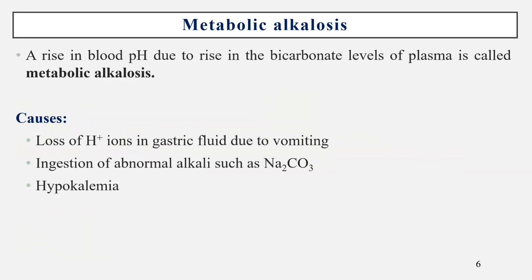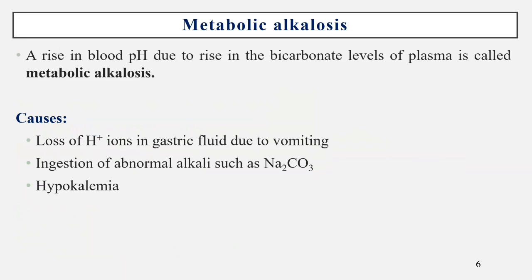Loss of H plus ions in gastric fluid due to vomiting. Loss of gastric juice along with H plus ions in prolonged and severe vomiting. Then therapeutic administration of large doses of alkali and injection of abnormal alkali such as disodium carbonate.